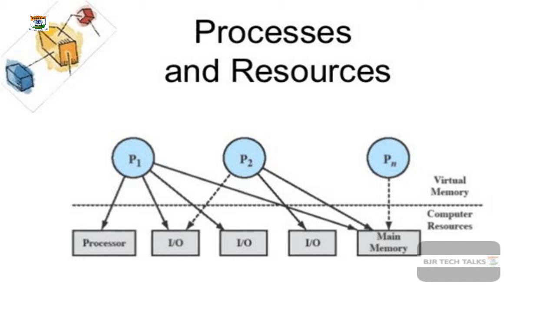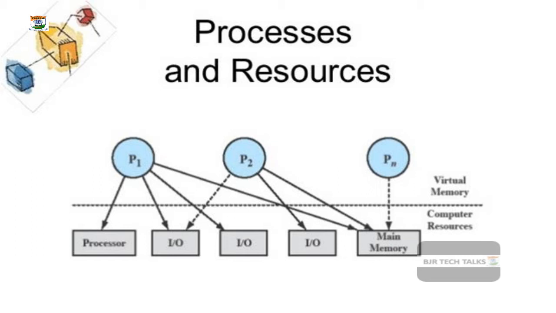So don't assume that the computer is only doing one job right now. Rather, it is doing several jobs in the background, even though you have one or two jobs in the foreground. All these processes sometimes will execute concurrently. Concurrently means they are executing parallelly, without any sequential manner.